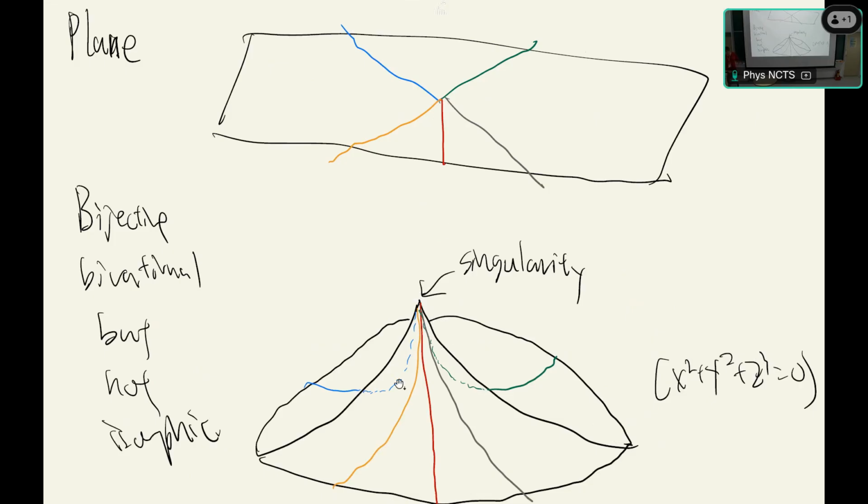This you can see is also a one-to-one onto map as sets, but since this is smooth and this is singular, they are not isomorphic. But after removing a point and removing the singular point, the remaining parts are isomorphic to each other. So it is also a birational map.